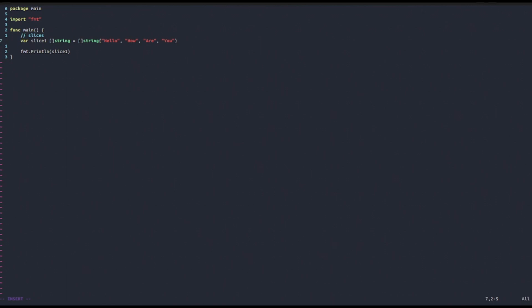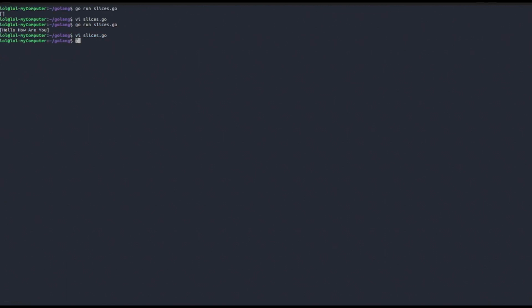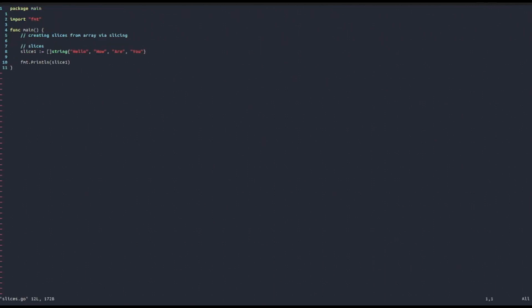You can also create slices from an array, and this is called array slicing. So we're going to do it up here, creating slices from an array via slicing. Also notice that here, just like with other data types, you can type your variable using this colon equal operator, and as you can see, this will work again because it just inferred the type. The compiler deduced from the right hand side that slice1 is a slice data type. Now let's see how we can create slices from arrays.